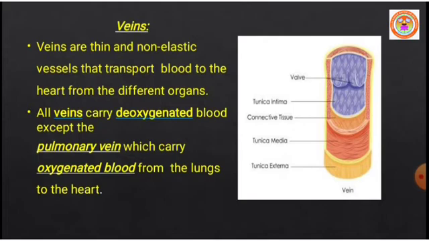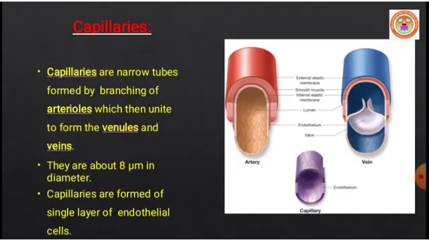So you can understand the differences. Both in the arteries and veins, there are some exceptions. And the major difference: arteries do not have valves, but veins have valves. Internal valves are present. Next, capillaries.